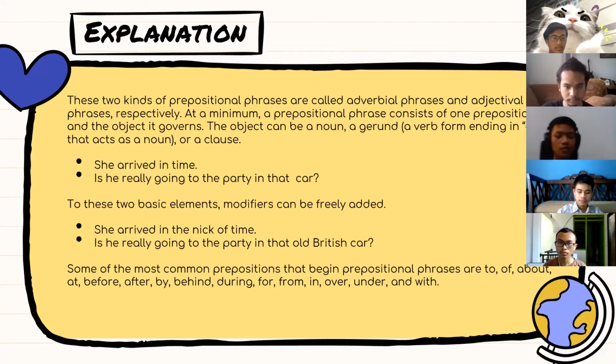This is some explanation of prepositional phrase. So prepositional phrases are called adverbial phrase and adjectival phrase, respectively. The object can be a noun, a gerund, a verb form ending in -ing that acts as a noun, or a clause. And there is one example: is he really going to the party in that car? To these basic elements, modifiers can be freely added, like: is he really going to the party in that old British car? Some of the most common prepositions that begin a prepositional phrase are to, of, about, at, before, after, by, behind, during, for, and etc.